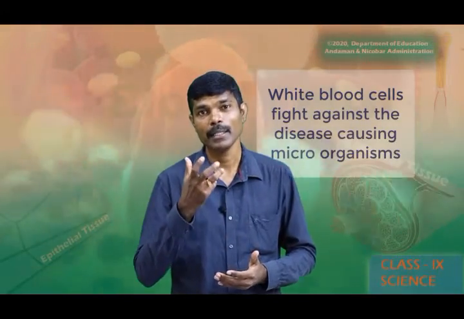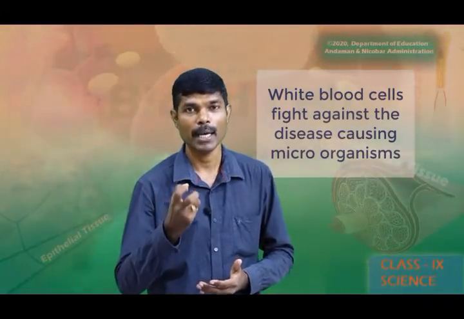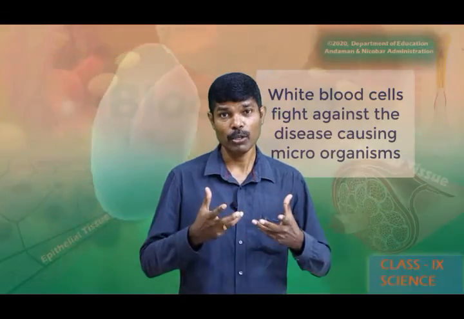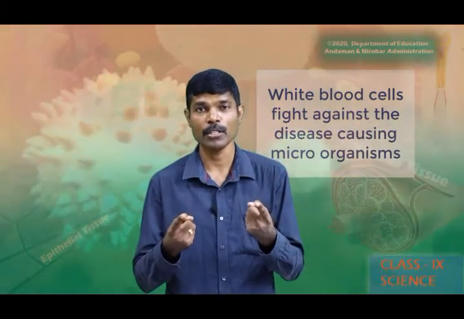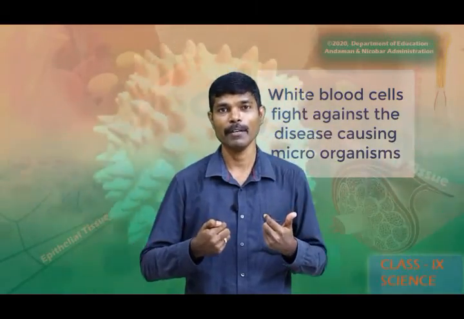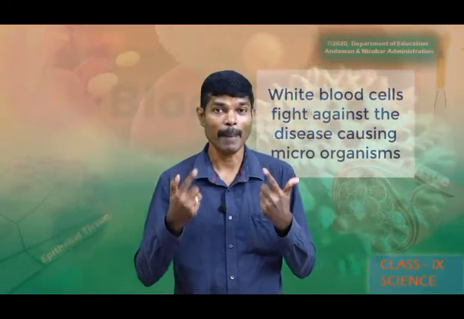The main function of white blood cells is to fight against microorganisms that get into the cell. Whenever microorganisms get into the cell, they fight against them. The immunity in our body is determined by the strength of WBCs in our body. If our WBCs are strong enough to fight against the pathogens, then we will not get infected by any of the pathogens.